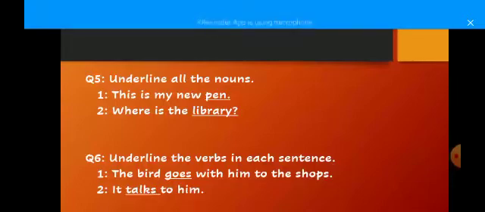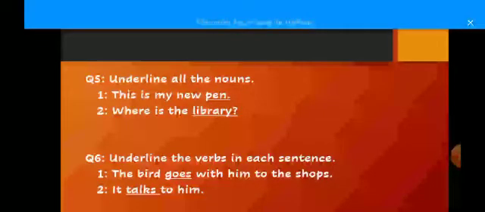Question number 5. Underline all the nouns. I have told you before that a noun is the name of a place, animal or thing. So in sentence number 1, this is my new pen. Pen is a noun. Number 2, where is the library? In this sentence, library is a place. So this is a noun.